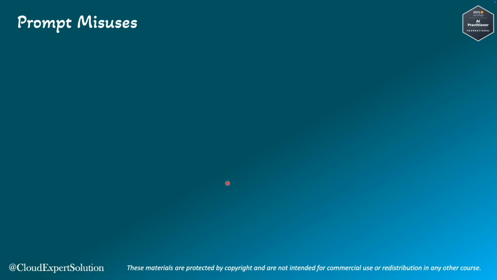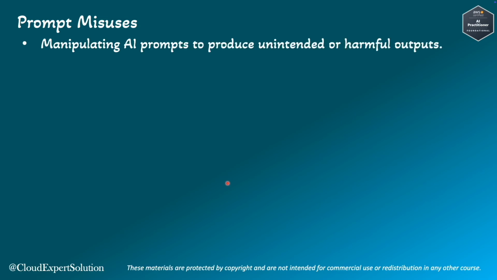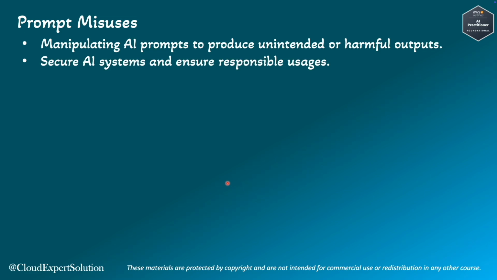Next, we are going to review a very important topic, that is prompt misuse. Prompt misuse involves manipulating AI prompts to produce unintended or harmful outputs. Understanding these misuses is crucial for securing AI systems and ensuring their responsible use.